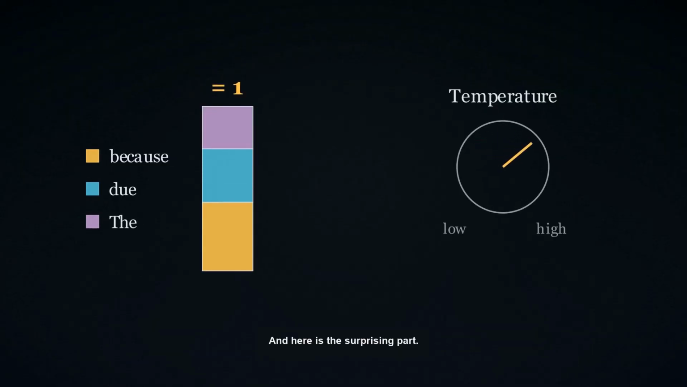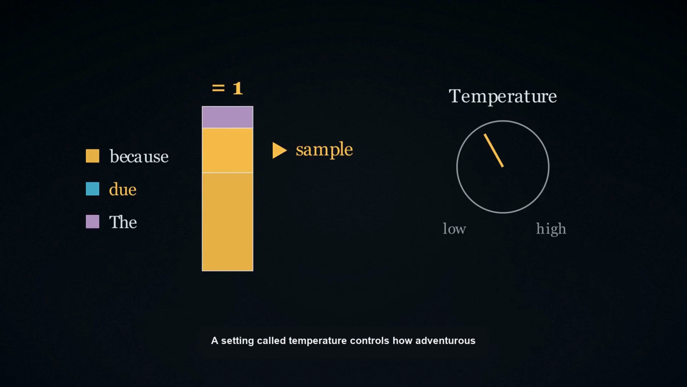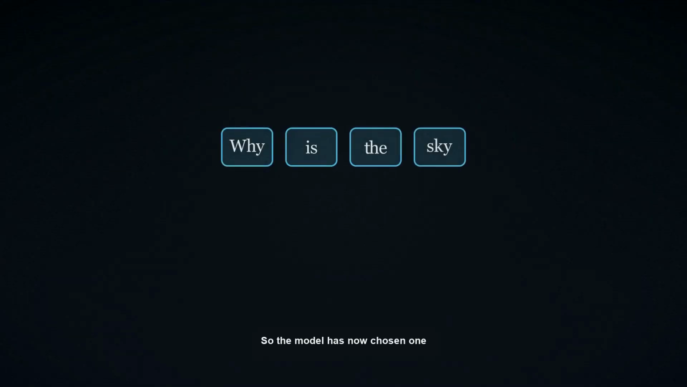And here is the surprising part. The model does not always pick the top one. It samples from the distribution, sometimes choosing a less likely token. A setting called temperature controls how adventurous that choice is. So the model has now chosen one token, just one.